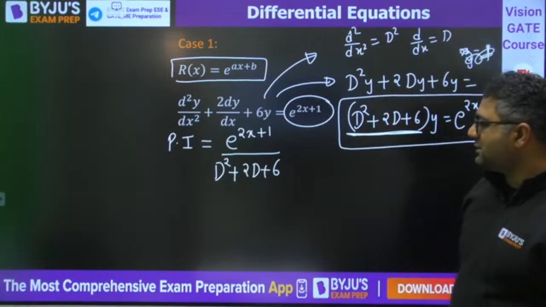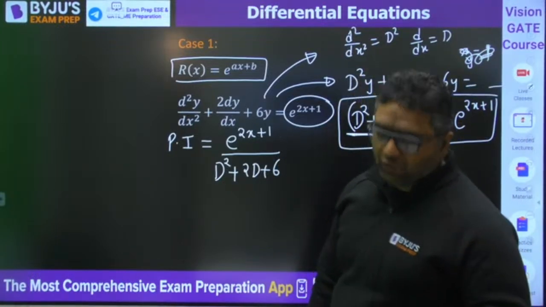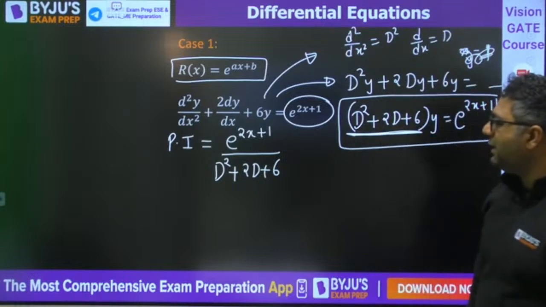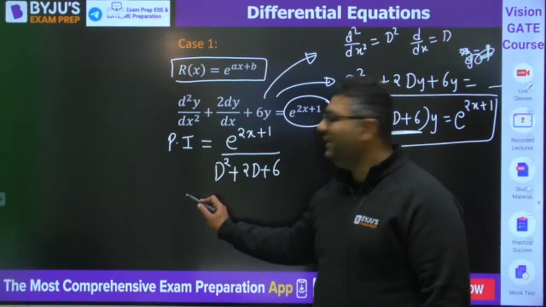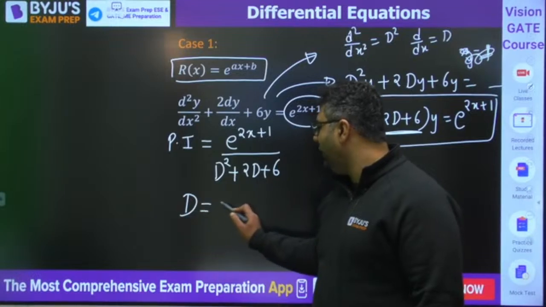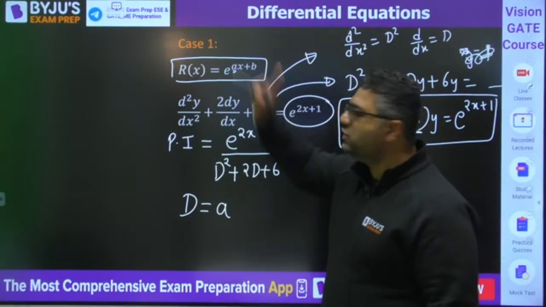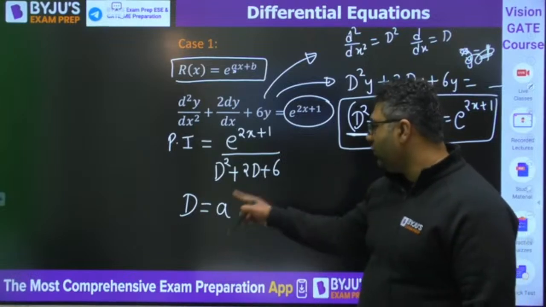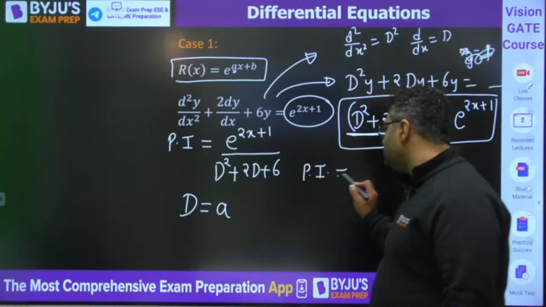So you are having this. For such a case, what you need to do actually? Anybody can tell me what we will be going ahead with? We are going to put D is equals to A. What is A? A is the coefficient of X in the power of E. So when we put it, the particular integral will become equals to